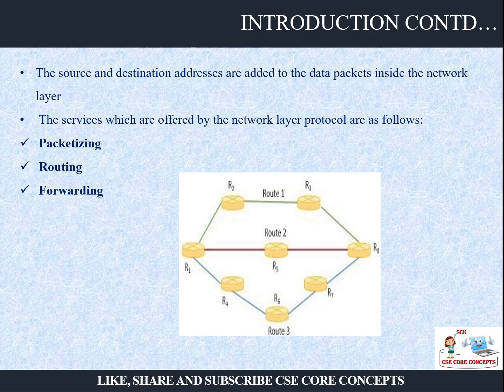The source and the destination address will be added to the data packets. The various services offered by the network layer are packetizing, that is converting the data into packets; routing, creating a route for them; and forwarding. Forwarding means one router receives the packet and forwards it to the next router.